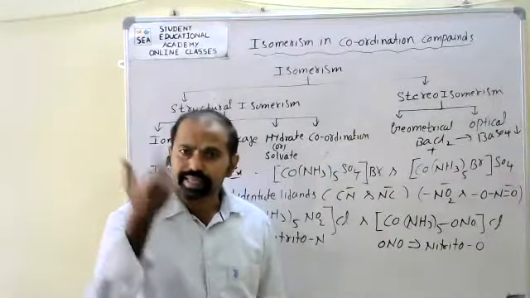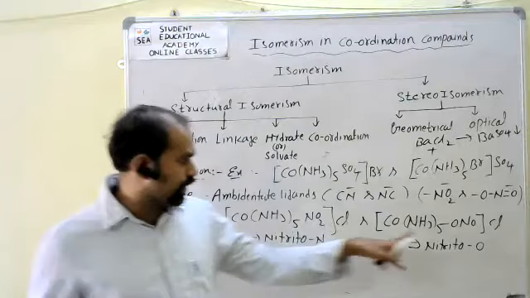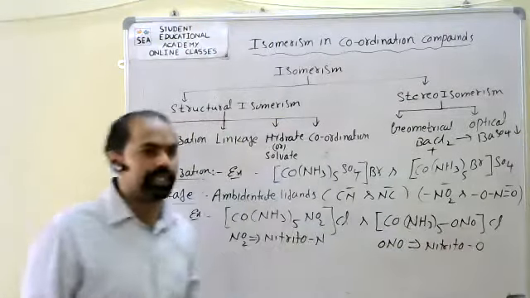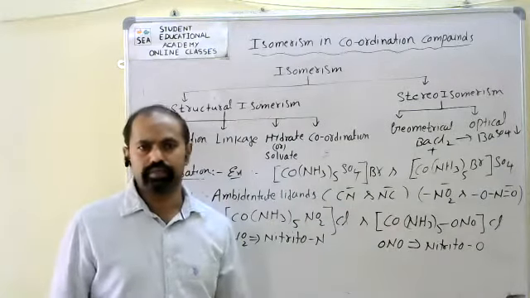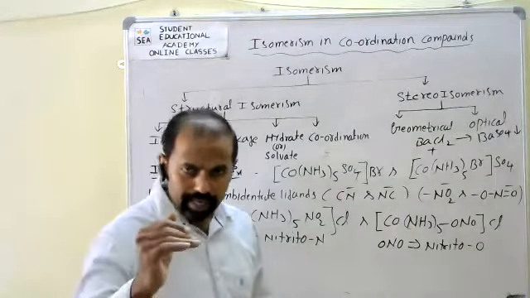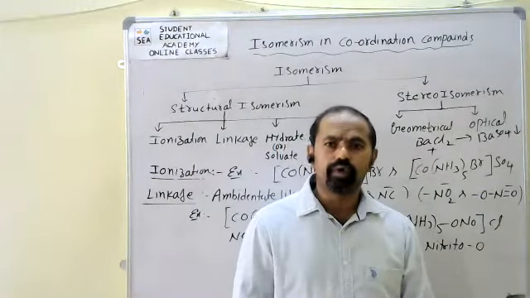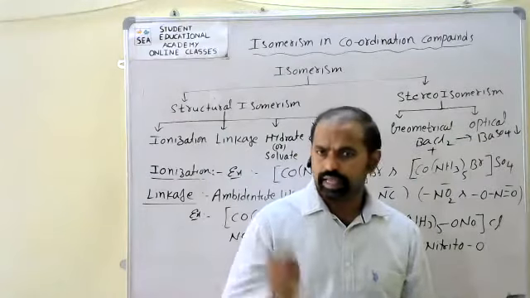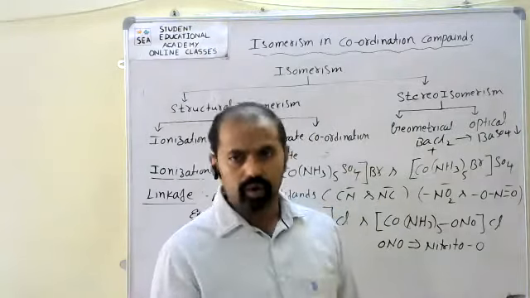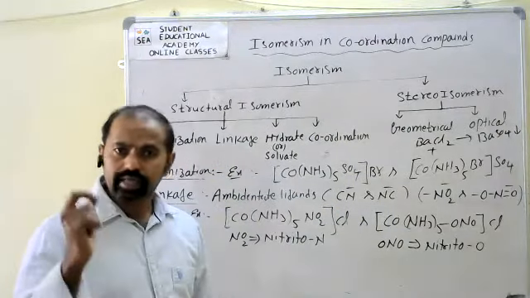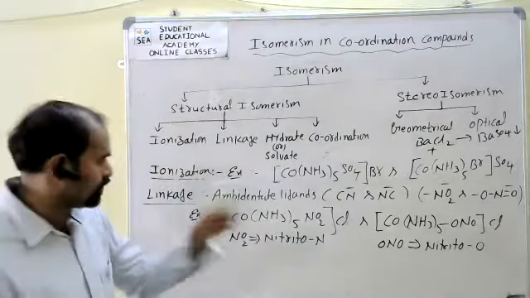Here just the link is different. Here NO2 links through nitrogen, here NO2 links through oxygen. That type of isomers we call linkage isomers. To show linkage isomerism, the given complex compound must have at least one ambidentate ligand. In that case only, complex compounds generally show linkage isomerism.